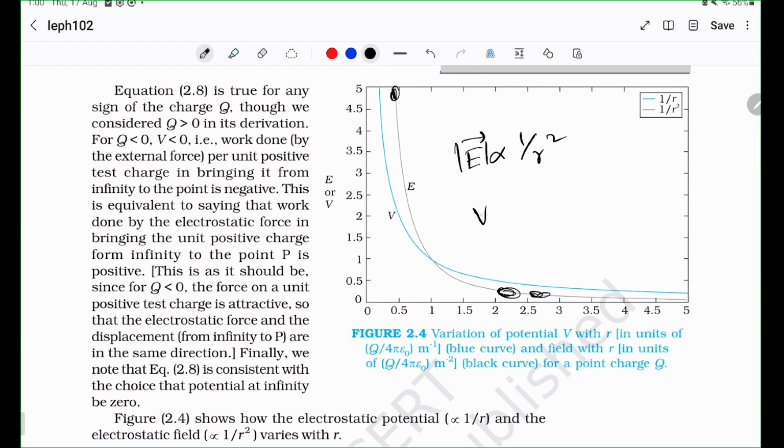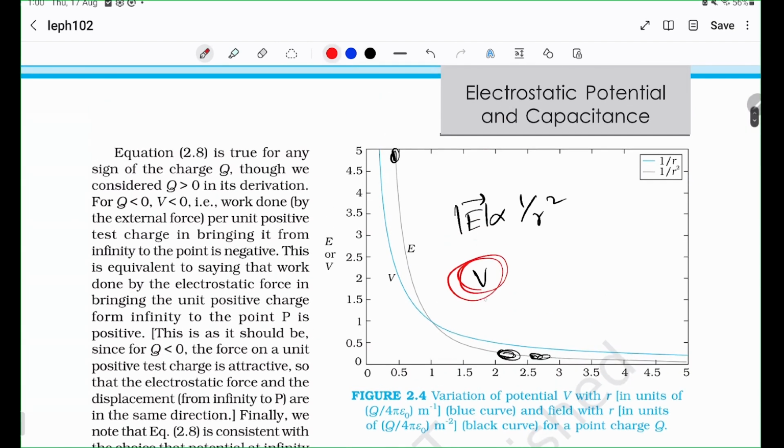Whereas the potential, which is a scalar, remember, the potential is not a vector. In fact, if I am to deviate very slightly and explain why some people might have thought of potential itself, the significance of thinking of such a thing is so that you don't have to deal with complicated vectors like the electric field. Vector operations are always very difficult. They're very complicated, they're long and so on. But potentials are very simple because if you want to superpose, we have done the principle of superposition, right?